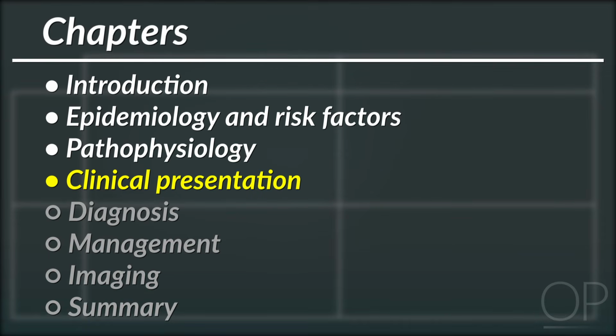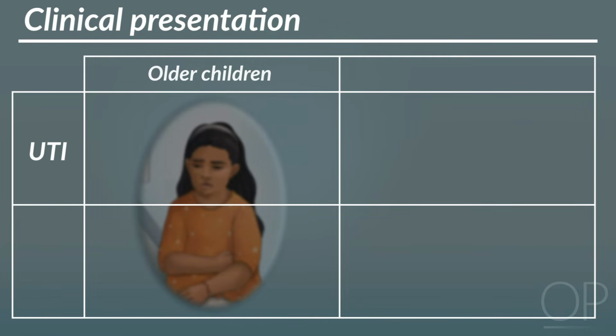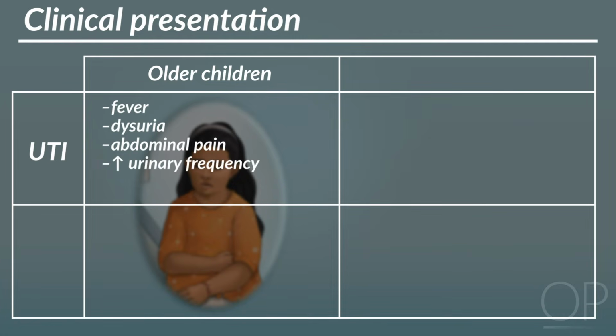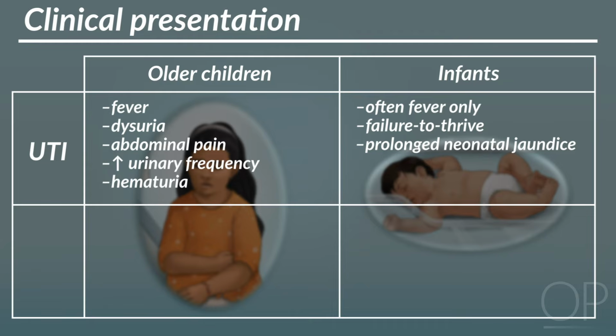Clinical presentation. The symptoms of urinary tract infection in older children are similar to adults. In addition to fever, the child may complain of dysuria, abdominal pain, increased urinary frequency, or hematuria. Infants often present with fever only, and it is difficult to distinguish UTI from other causes of fever in these young patients. Less common presentations of UTI in young infants include failure to thrive or prolonged neonatal jaundice.